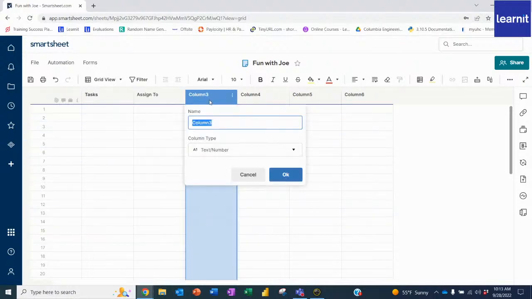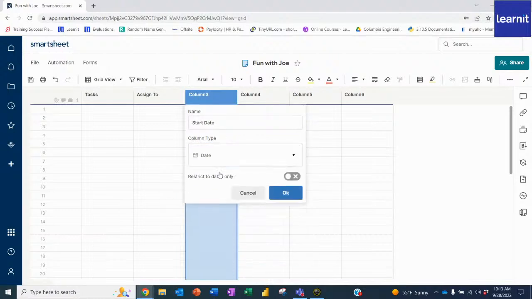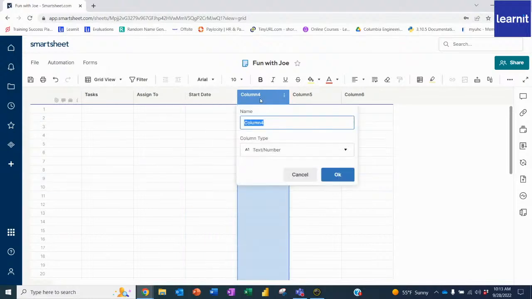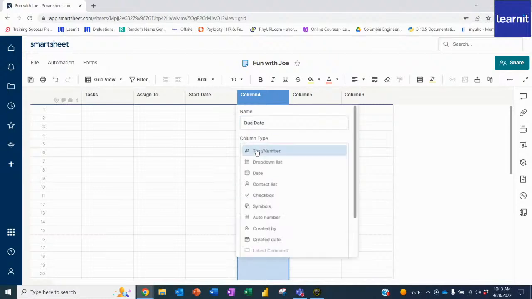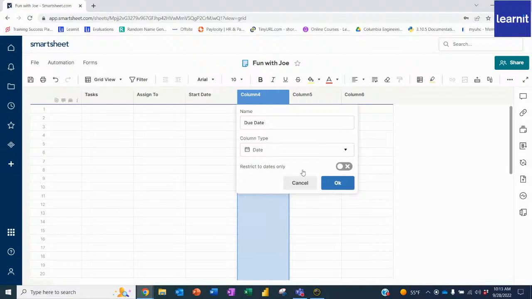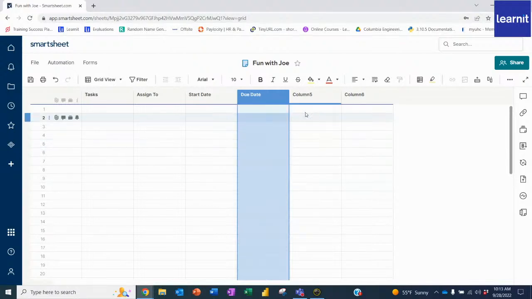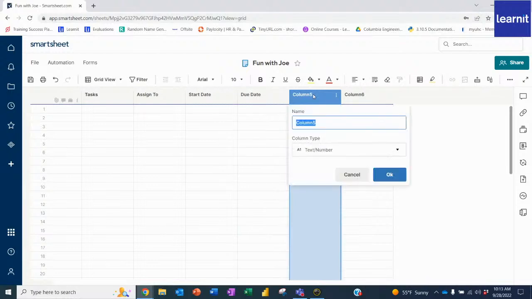For the third one, I might want to put in a start date. And of course, it's a date, so I'll put in date. And I'll restrict it to dates only and click OK. Same thing for here. I might want a due date. I'll select date, restrict it to dates. I only want dates in this column, and click OK. Maybe I also want to see the status of this column. Status.